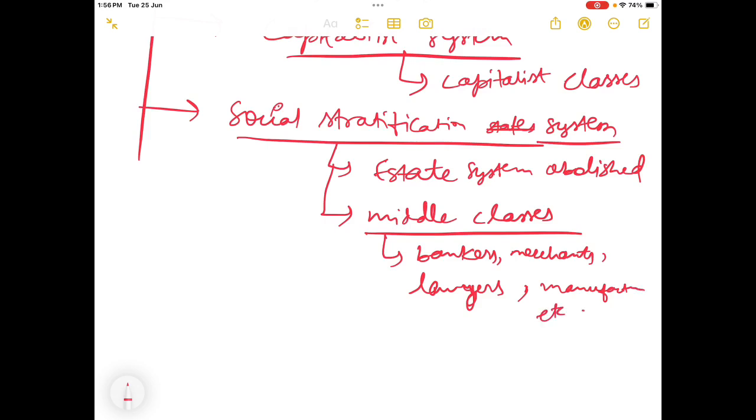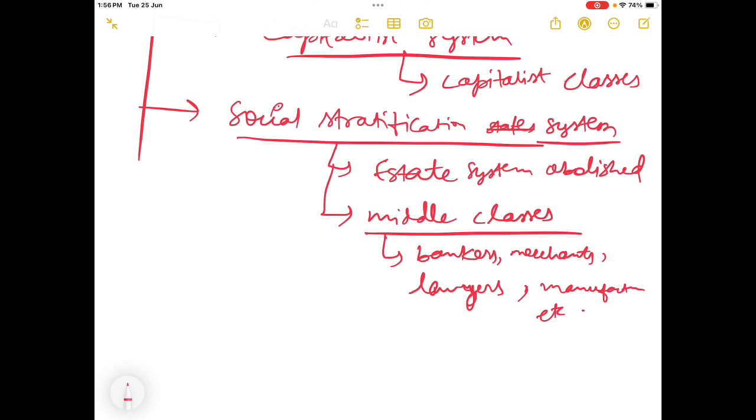Now they were controlling the main trading sector, mainly the economic sector. So the dominance and monopoly of the feudal classes and the clergy classes declined, or you can say got abolished in due course of time.